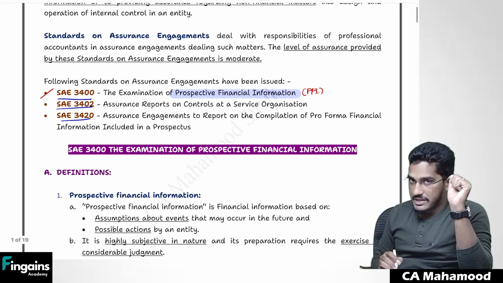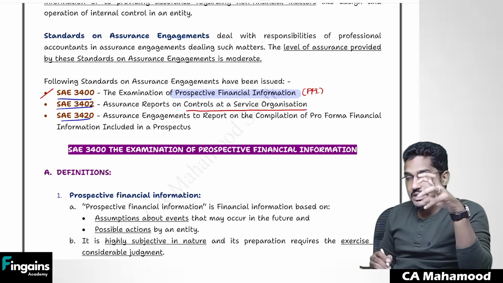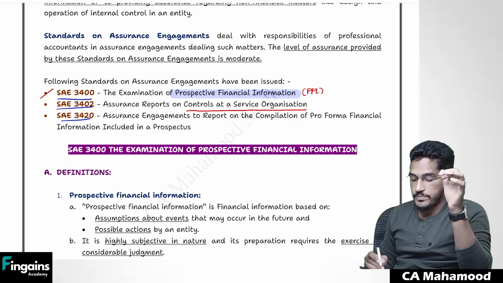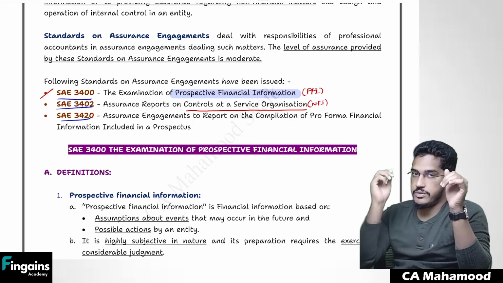Similarly, when some client has come to you asking you to give an assurance report on controls at a service organization, basically in this kind of engagement you are required to give a report on internal controls. That means this is an engagement where you are working on non-financial information.